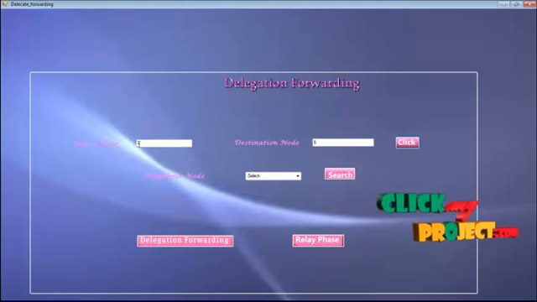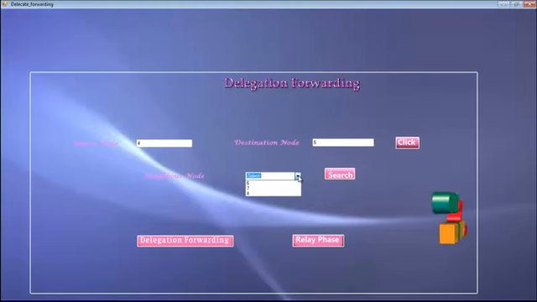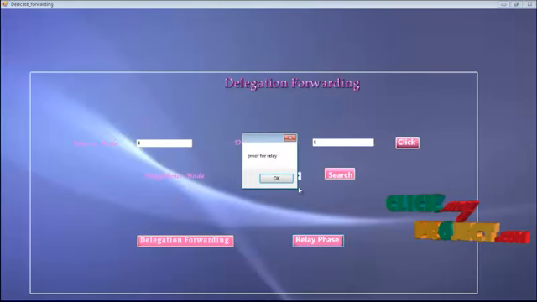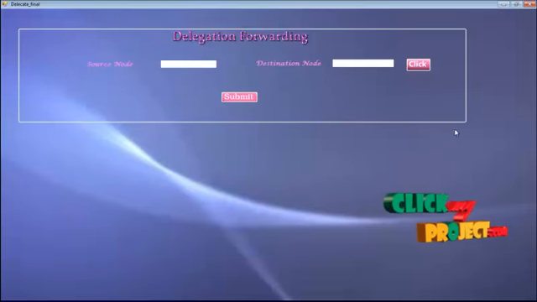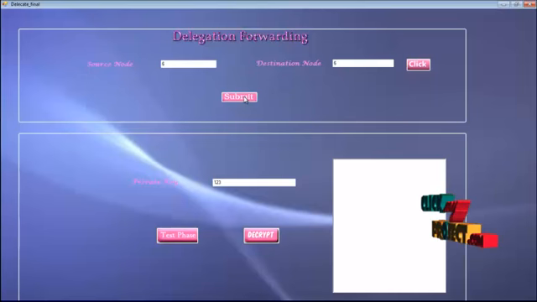Now the neighbor node 4 is a source node and destination is 6. And now we are going to search which is neighbor to the node 4. This is given by the central authority. So 6 is a neighbor node to the source node 4. And relay phase is given by central authority, and we are going to delegate this message to the destination, delegation forwarding. Now source node is 6, destination node is 6. So finally the message has reached the destination node.